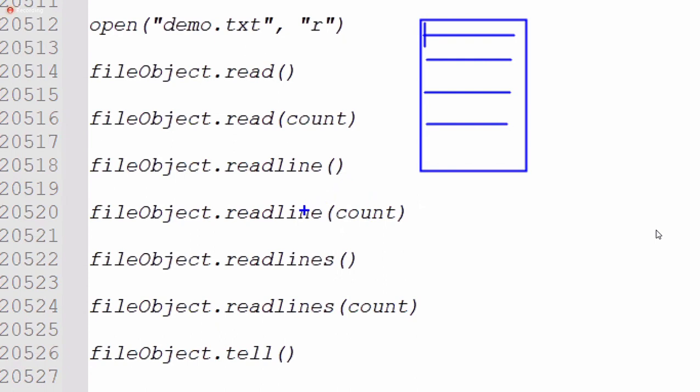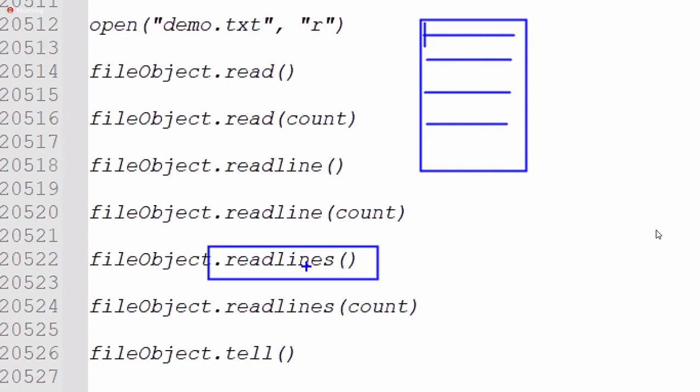The point to remember: when coming to the readlines method, it returns output in list format, a list of strings where each string is one line. Simply, we call it a list of lines; every line is one string.